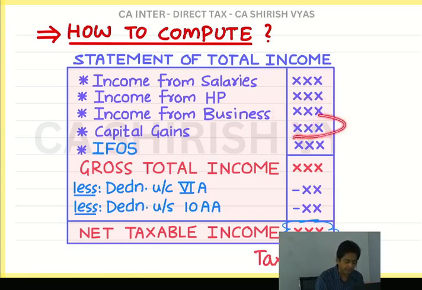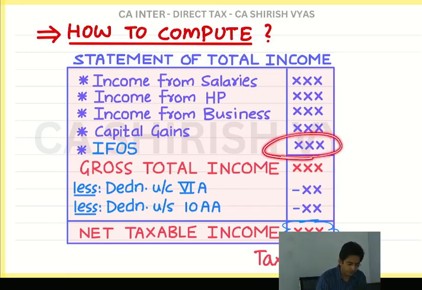Then comes capital gains. What is capital gains? Gains means profit. And this is profit on the sale of an asset. Like you sell land, jewelry, gold, silver, etc., shares, debentures, bonds. Whenever you sell some property, some asset, the profit which you make is called capital gains. But you have to sell a property or an asset. Any asset it can be. So it creates capital gains. Even that is an income. That is not a regular income, but once in a while sometimes we sell the asset. So you make a profit, that is capital gains.